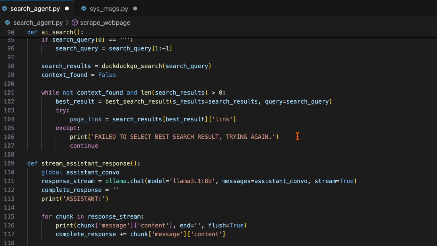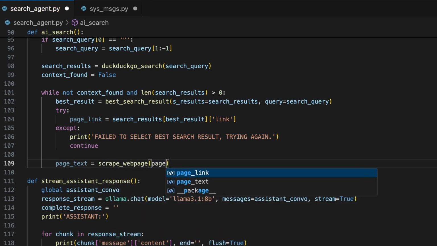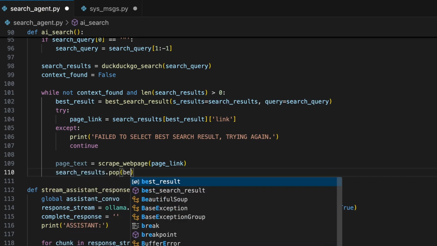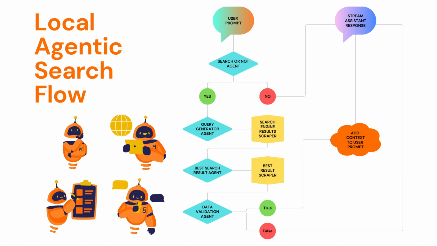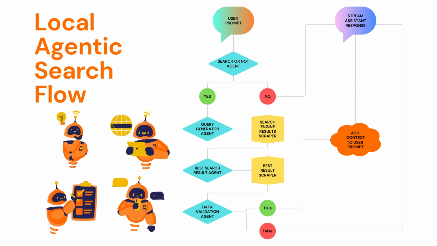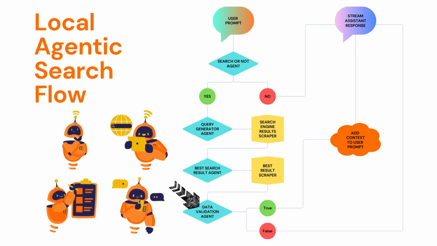Back down in the AI search function, we can create a variable in the while loop outside of the try statement named page_text. This variable will store the results from running our scrape_webpage function on page_link. After we scrape the web page's text, we can remove the link from our search results with the Python pop function. Now we have both of our worker functions and two of the three worker agents needed for our search enabled assistant. The final agent we need to create is the data validation agent.